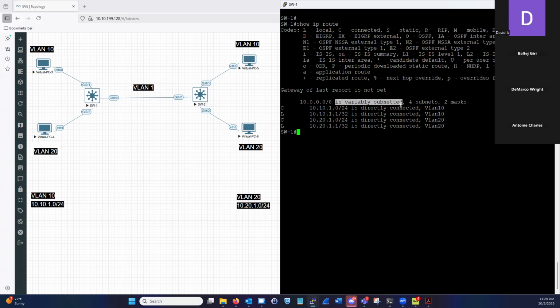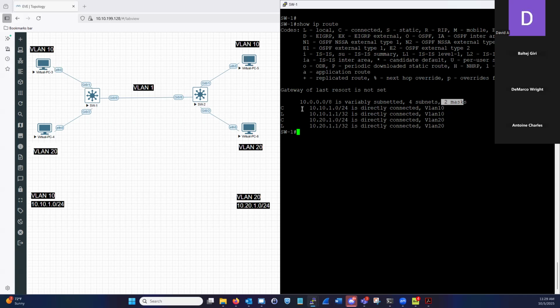So the supernet has been subnetted. What we configured, we created two subnets, but it's telling us four, and I will explain why. And it's telling us also it has two subnet masks.